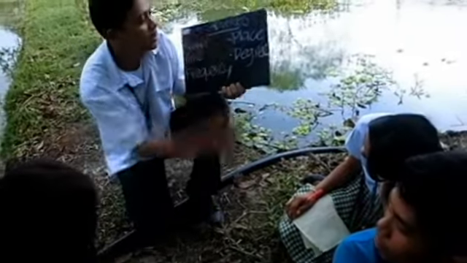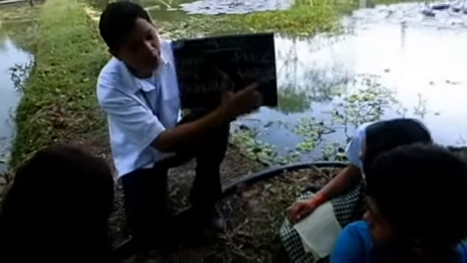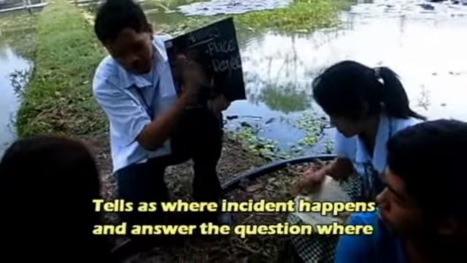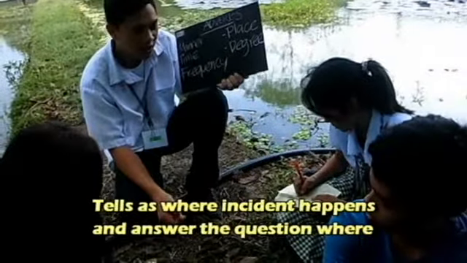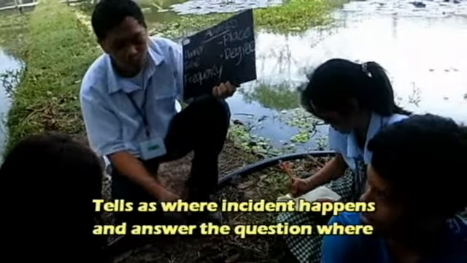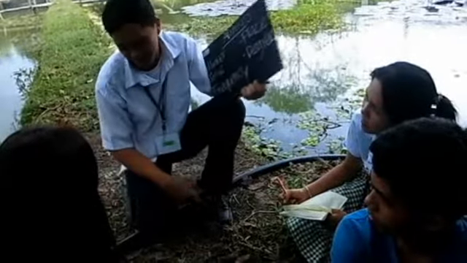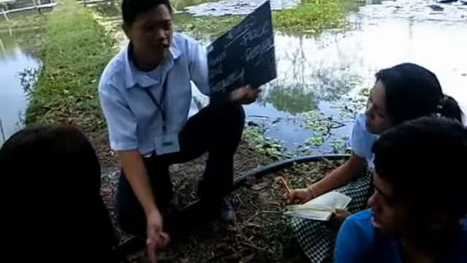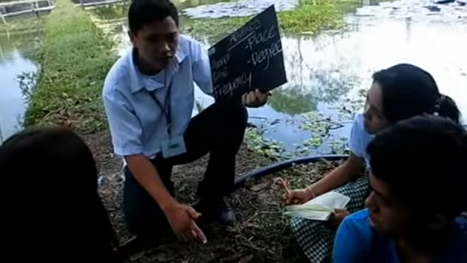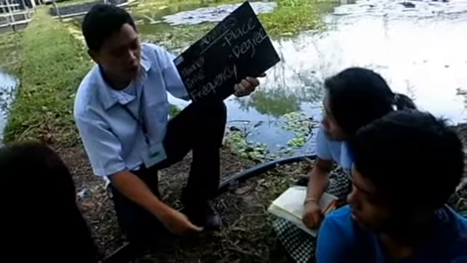Now, let's have the adverbs of place. From the word place, it tells us where an incident happens. Okay? And it also answers the question where. Examples: here, anywhere, everywhere, somewhere, downward, upstairs, north, south, east, and others. It talks about place, yeah? Yes, of course. Okay.